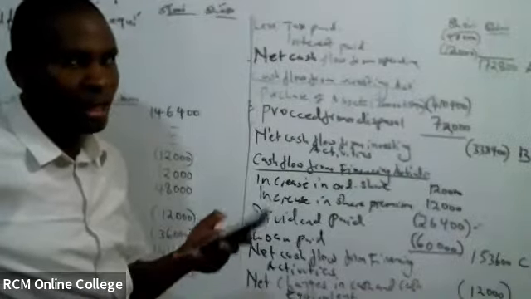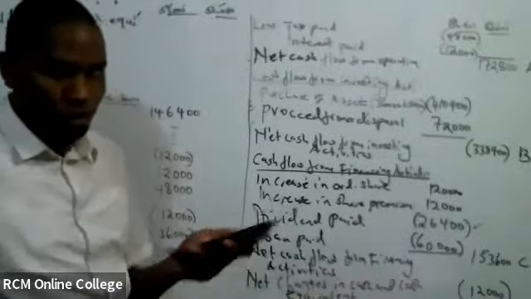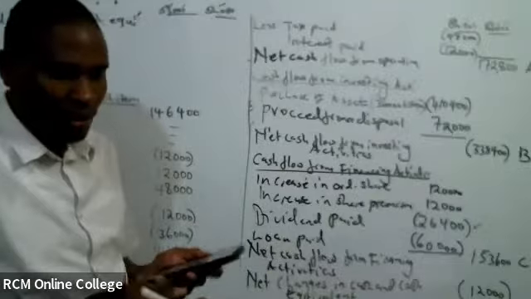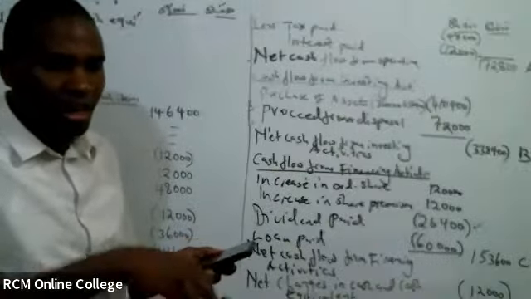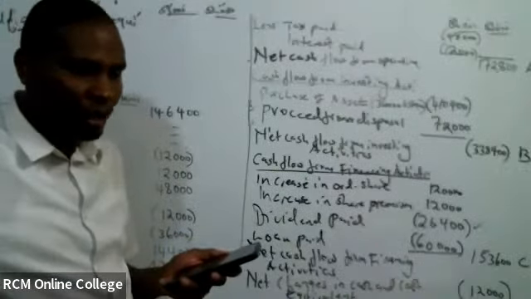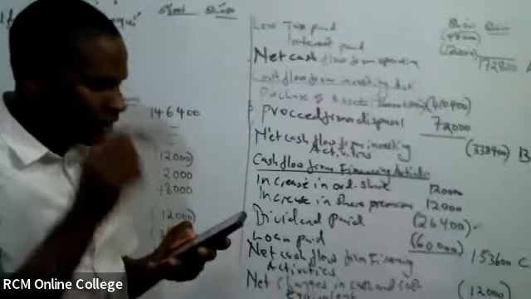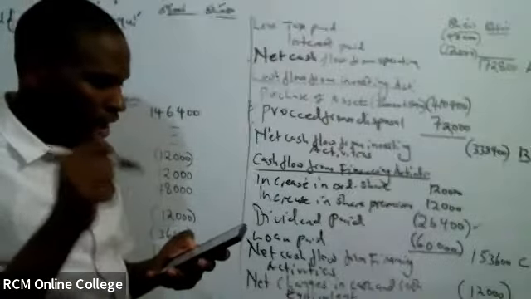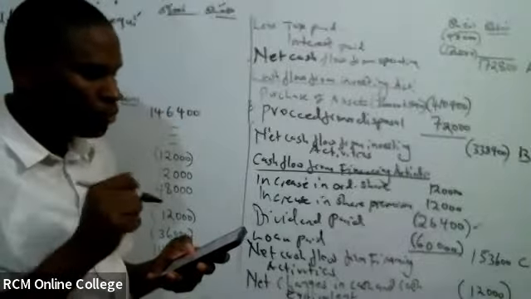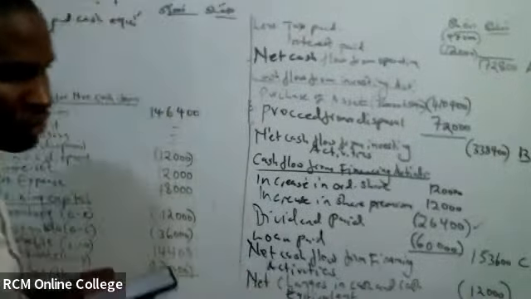Hiyo item ya cash. Na tungekuwa na short term investment still, we usually bring it together. In short term investment plus this one, tunaileta pamoja, alafu tunatoa bank overdraft kama iko. Lakini kama hakuna, like in our case here we don't have, we use what we have. So, in my balance brought down or in my start year, what do I have as a cash? That will be my cash and cash equivalent.